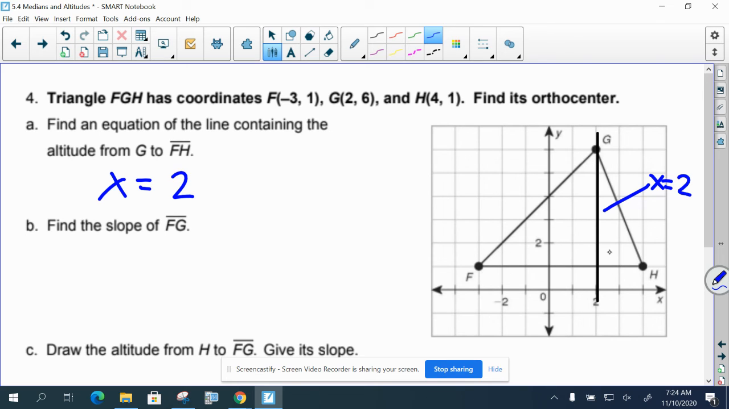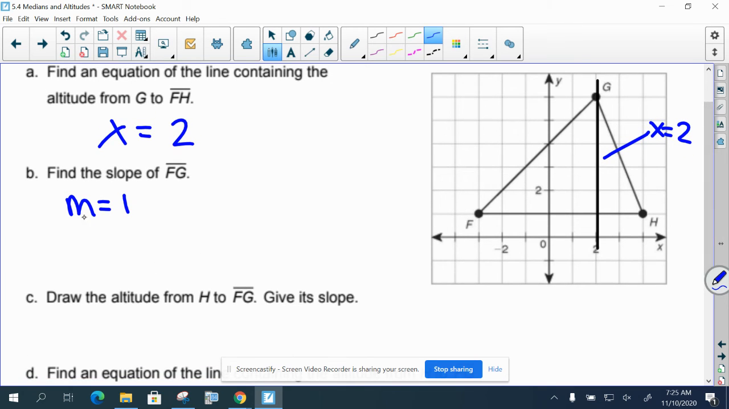So what if it has some kind of slope? How do we figure that out? The slope of FG would be rise over run, and you're just rising up 1 over 1. So the slope is 1. Now, to get the altitude from point H to FG, it would be perpendicular, so the slope would be the opposite reciprocal of this, which in this case is -1.